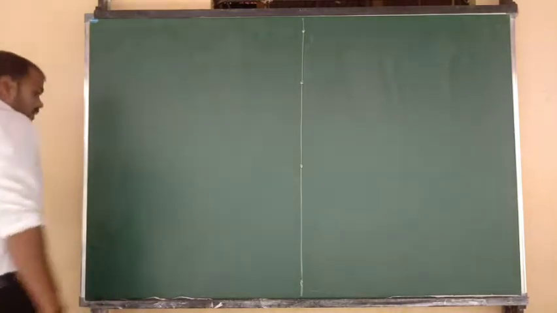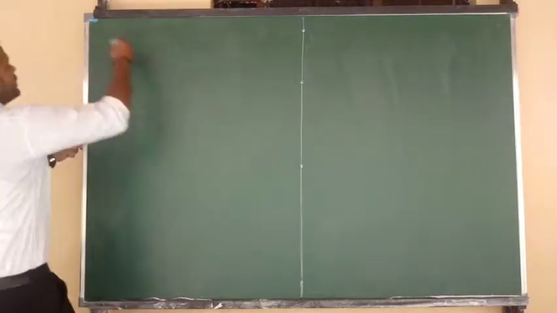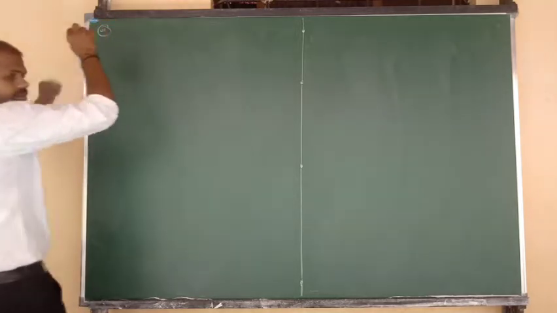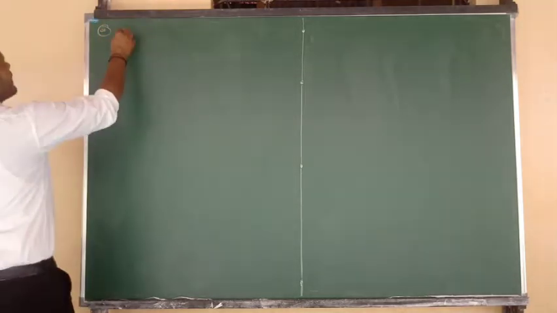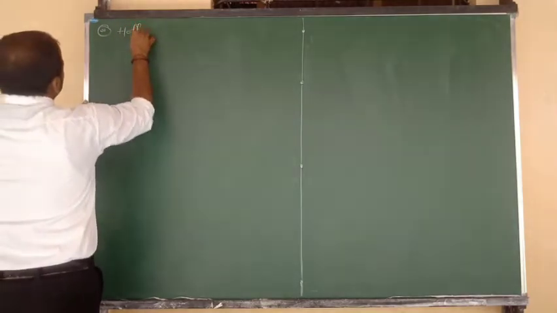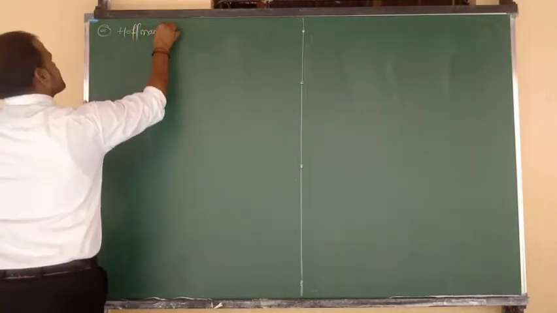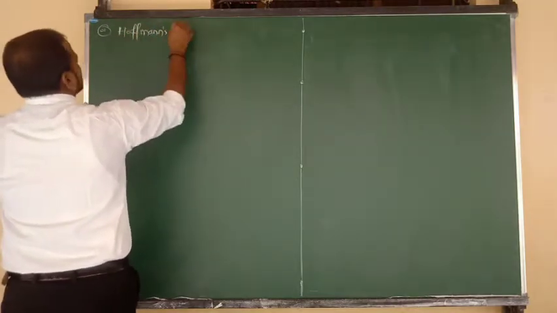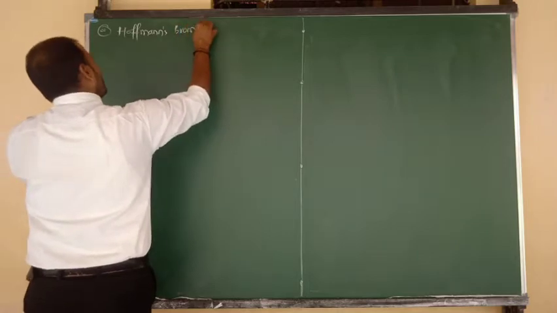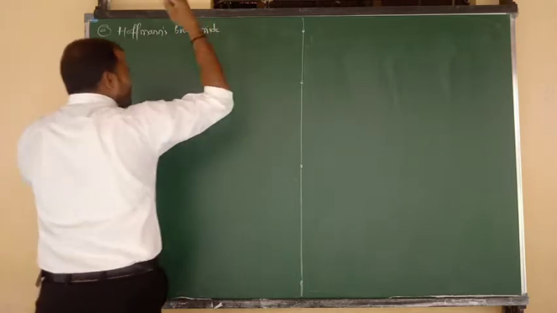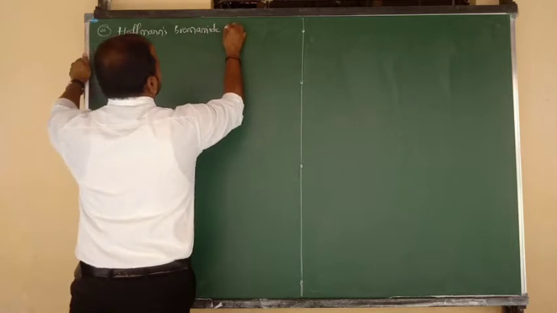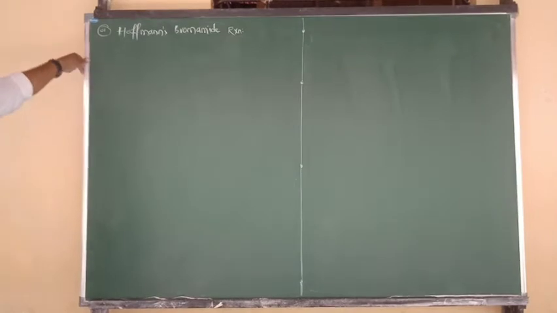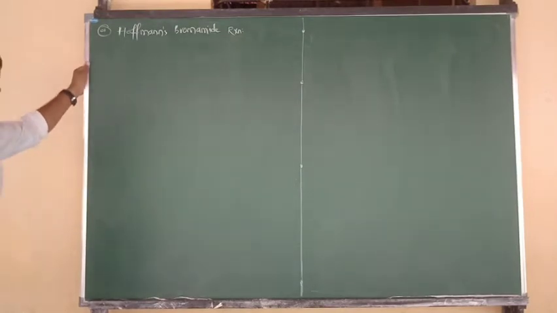Yeah, in the preparations of amines, method number 1, a very important method. I am going to start with the first very important method, that is nothing but Hofmann's bromamide reaction. Hofmann's bromamide reaction is used for the preparation of amines.